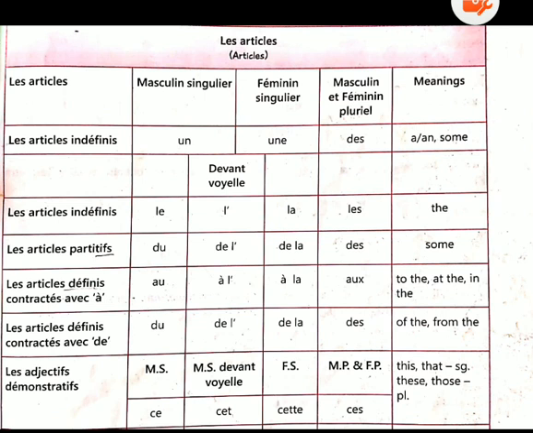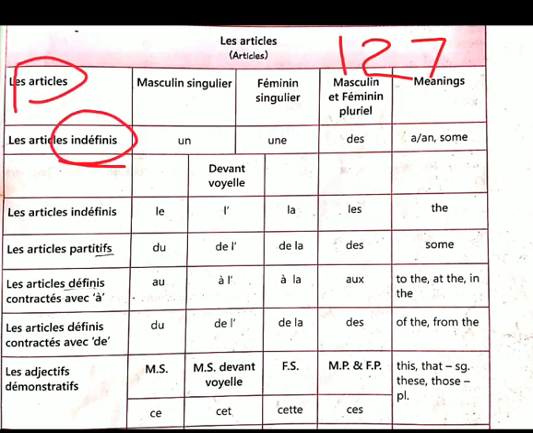This is your page number 127. On your page number 127 one topic is given. Firstly we will do this topic, then we will do the exercises of chapter number 2. Students, these topics you have already done. What is this? These are the articles. First is the indefinite article. Indefinite article is a, an and some.